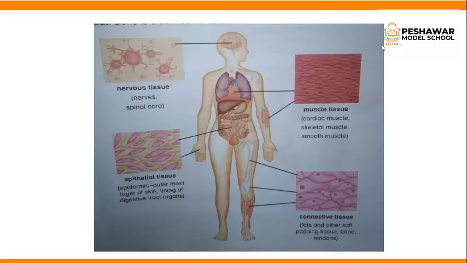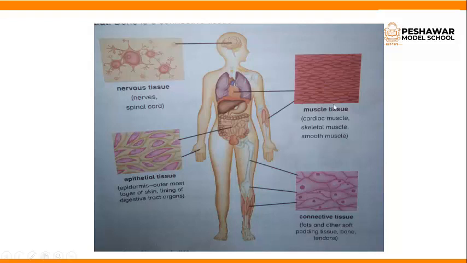So in this slide you will see the nervous tissue. Nervous tissue is present in our nerves and spinal cord. Epithelial tissue is the outermost layer of our skin, like the lining of the digestive tract. It means it is the outermost layer of skin, and it is present throughout the body. They are the outer surface of organs.